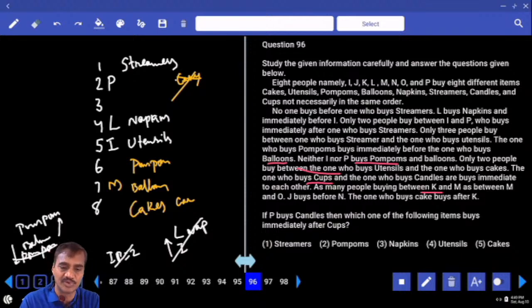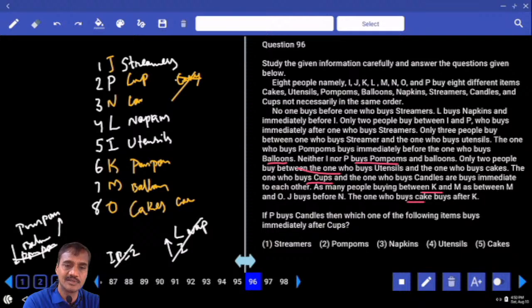J buys before N. J is here, N is here. And next one, K and O. K and O can be in any order. The one who buys cake buys after K. Cake is after K, K is here, O is here. Then what are the remaining 2 left over here? Cups and candles, there is no information given. Cup or candle, in any order.